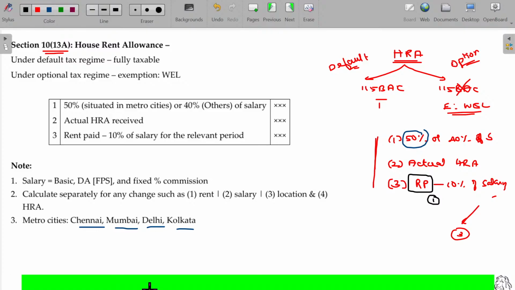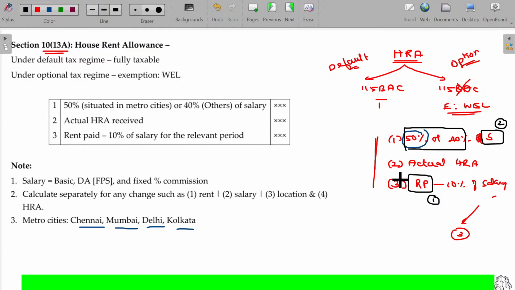For the 7 months, you have to calculate separately. For the 5 months, you have to calculate separately, before the change and after the change. And salary: what happens if the salary changes? If there is an increment, before the increment, you have to calculate separately. After the increment, you have to calculate separately. What happens to the stay? Either it may be metro or non-metro.